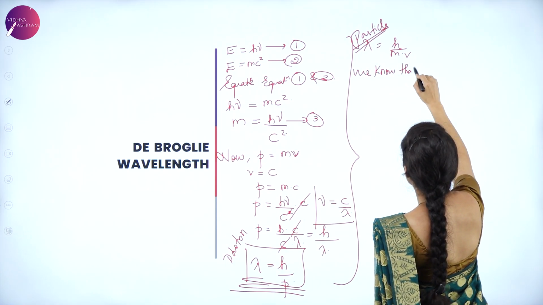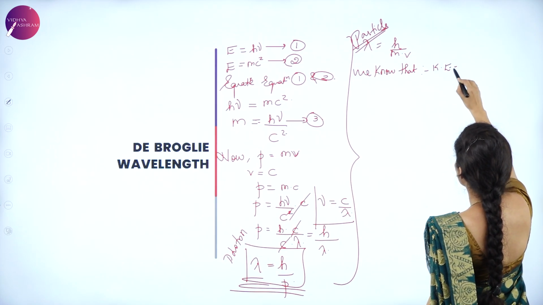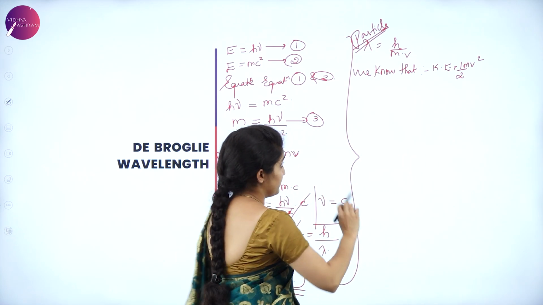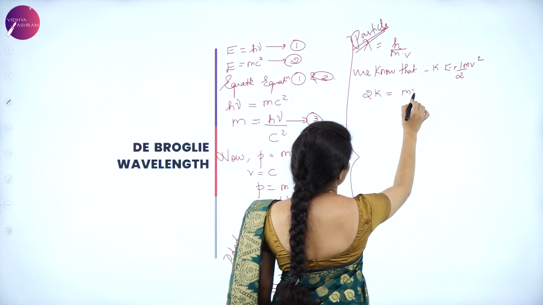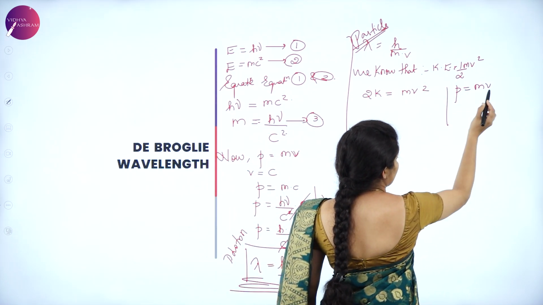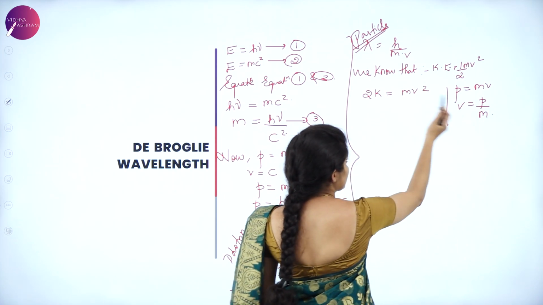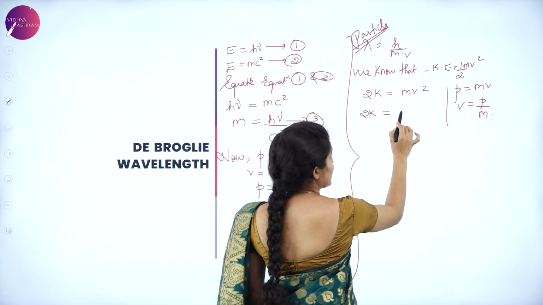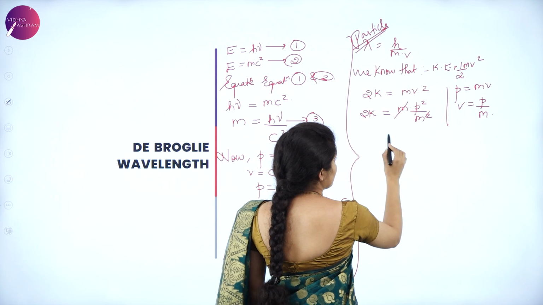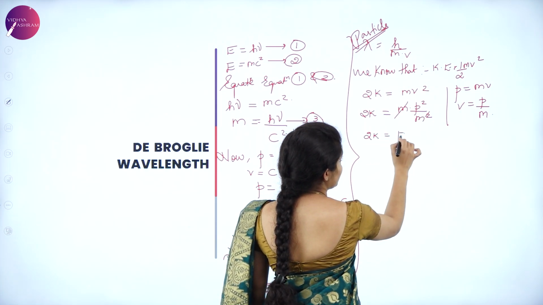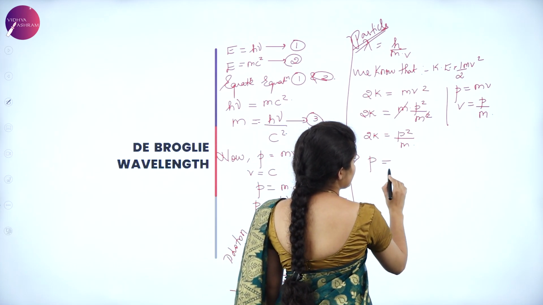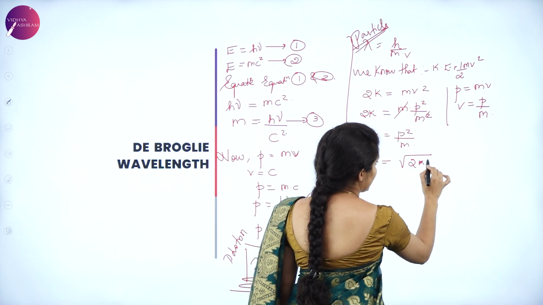Now we know that kinetic energy is equal to half mv square, right? So 2k is equal to mv square, and p is equal to mv, so v becomes p by m. Substituting here, 2 times k is equal to m into p square by m square. m cancels, so 2k is equal to p square by m. So p is equal to root of 2km.